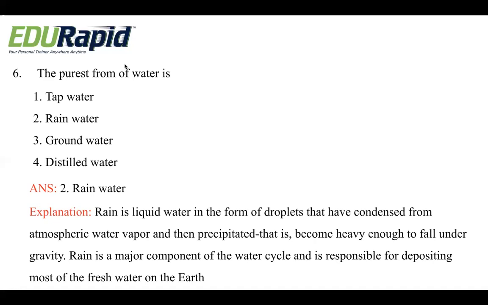Rain is liquid water in the form of droplets that have condensed from atmospheric water vapor and then precipitated. That is, becomes heavy enough to fall under gravity. Rain is a major component of water cycle and is responsible for depositing most of the fresh water on the earth. So we have studied about water cycle. So we can say rainwater is the purest form of water.